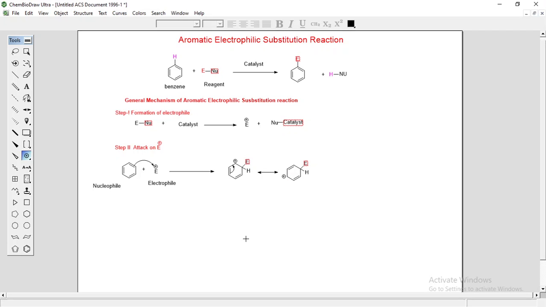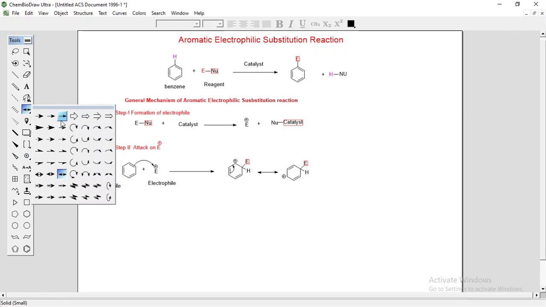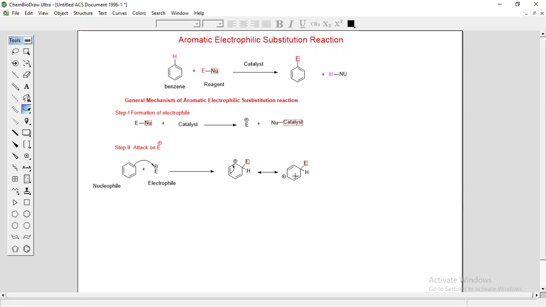You will get a different resonating structure of this arenium ion. Now this carbon is electron deficient, so this double bond will delocalize here. There will be the formation of a new carbon-carbon double bond and the positive charge shifts to this carbon.